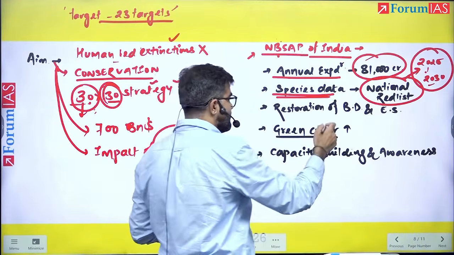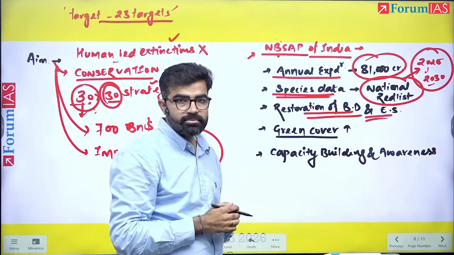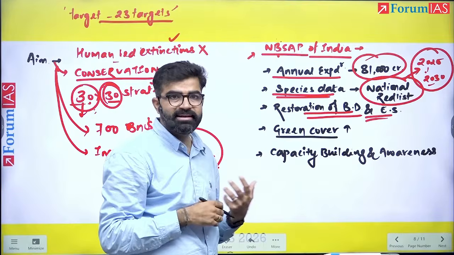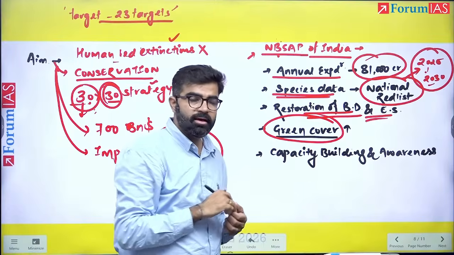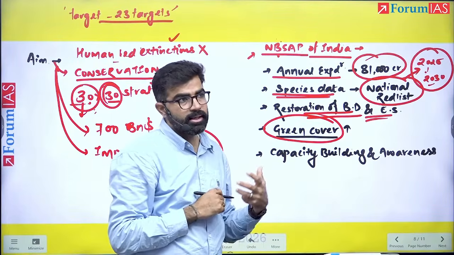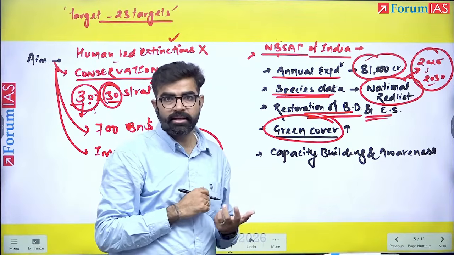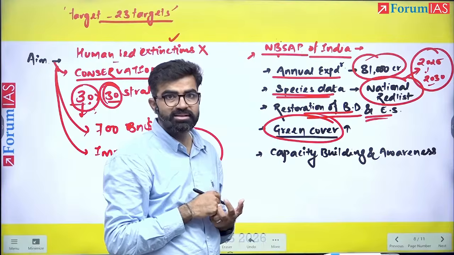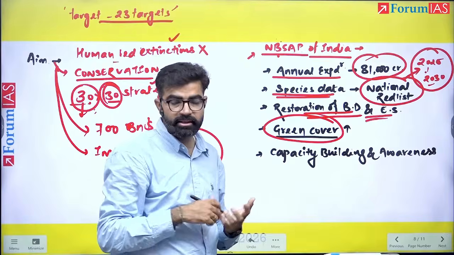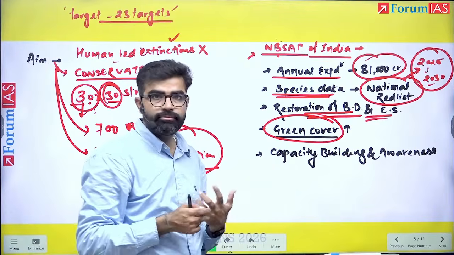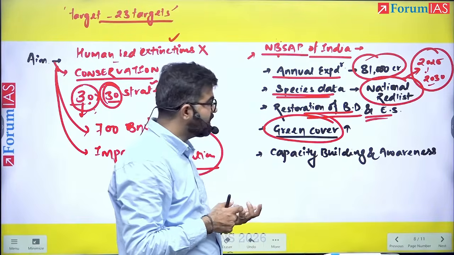Then we also highlighted here that we are restoring biodiversity and the ecosystem at an unprecedented scale. We have also highlighted that the green cover of India has increased. It is not only India's State of Forest report saying this, but the Food and Agricultural Organization also reported the same, that India's green cover has increased. So India highlighted how we are increasing this green cover. A lot of initiatives were also highlighted, such as our mangrove-related conservation.